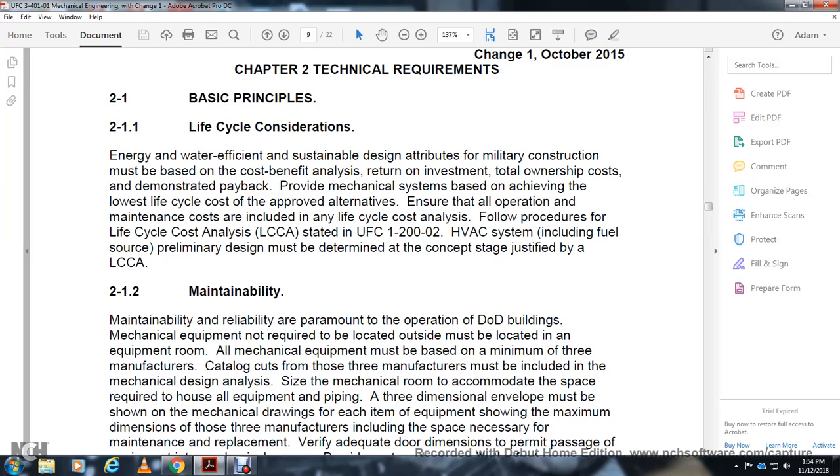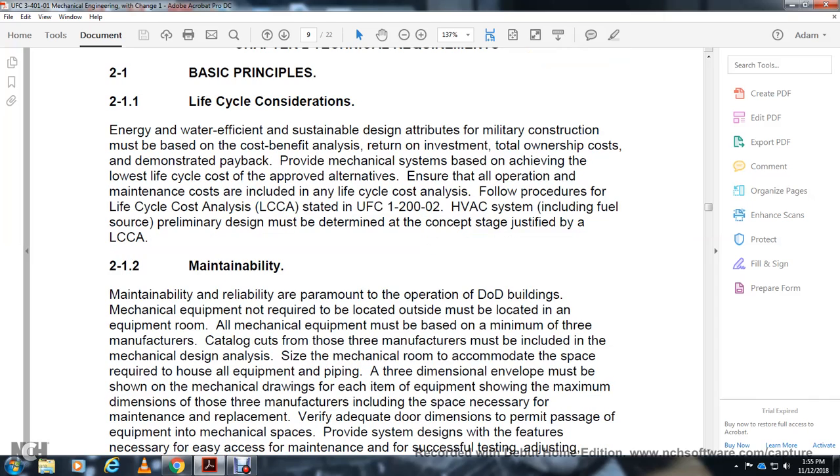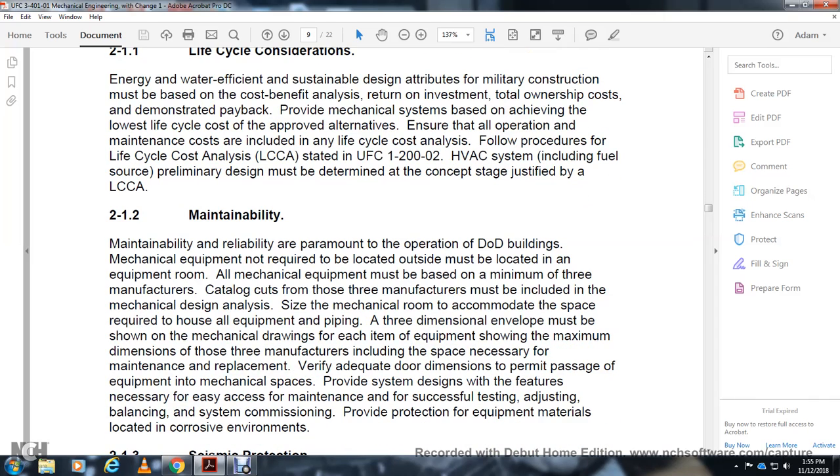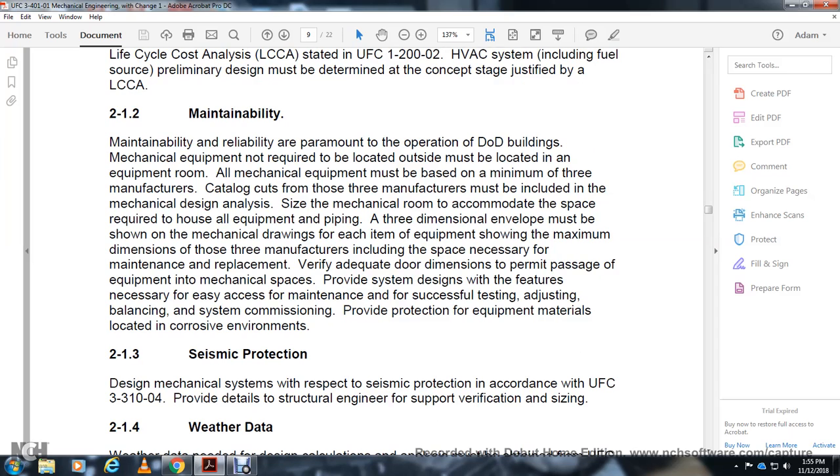Maintainability and reliability are paramount with the operation of the DoD building mechanical equipment. Equipment is not required to be located outside but must be located in the equipment room. Mechanical equipment must be based on a minimum of 3 manufacturer catalog cuts, and the 3 manufacturers must be included within the mechanical design inside of the mechanical room. The common space is required for all the equipment and piping. A 3-dimensional envelope must be shown with the mechanical drawings for each of the equipment, shown with the maximum dimension of the 3 manufacturers, included with the space necessary for the maintenance of the placements. Verify the outdoor dimension permits the passage of equipment with the mechanical space provided. Systems must feature the necessary access for maintenance and for successful testing, adjusting, and balancing of systems. The mission provided protection for the equipment and material located in corrosive environments.